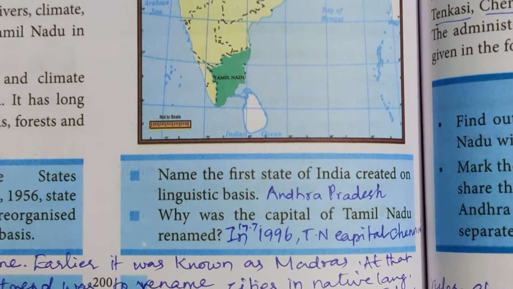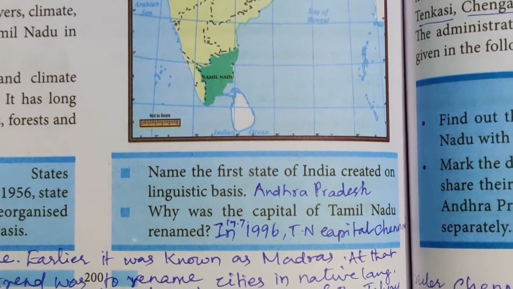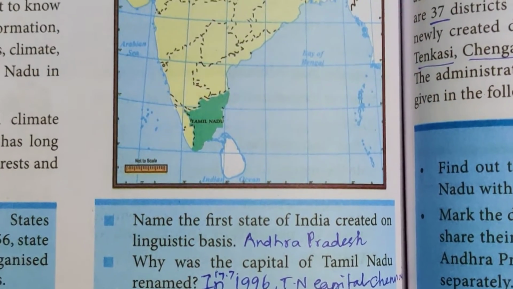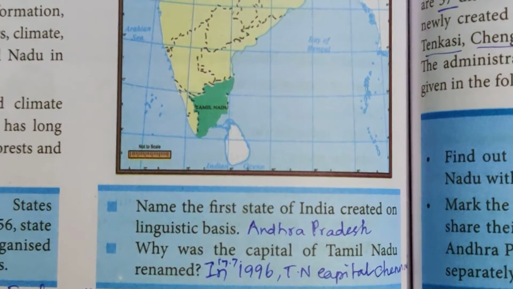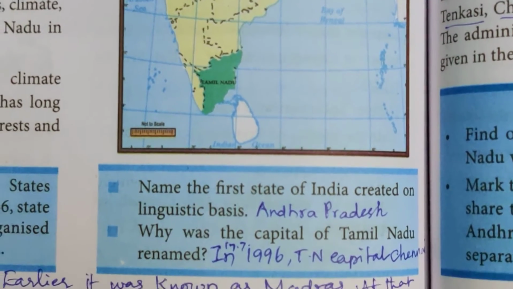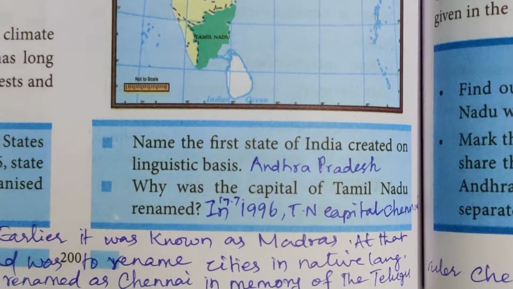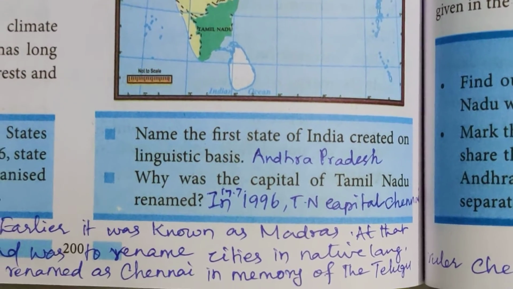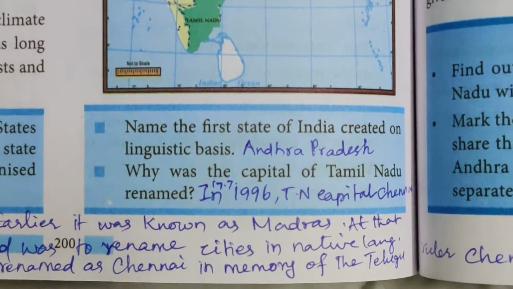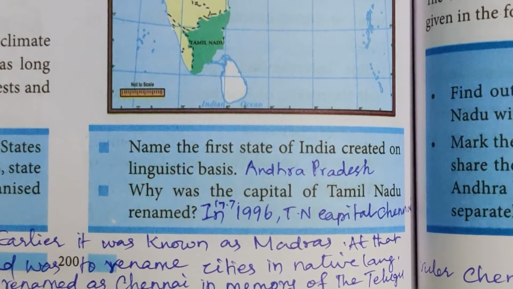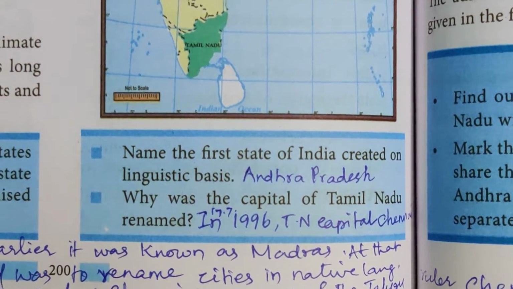Name the first state of India created on a linguistic basis. Andhra Pradesh. The first state of India created on a linguistic basis is Andhra Pradesh. Why was the capital of Tamil Nadu renamed? The capital of Tamil Nadu was earlier called Madras, isn't it? Now it is called Chennai because of the Telugu ruler Chennappa.